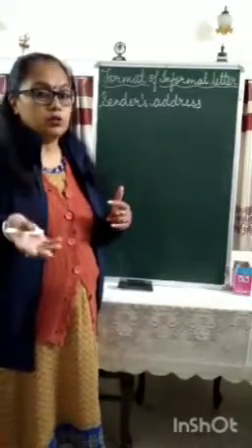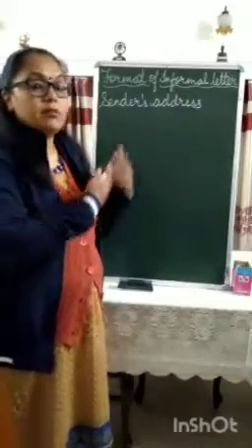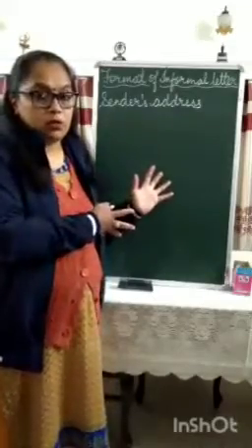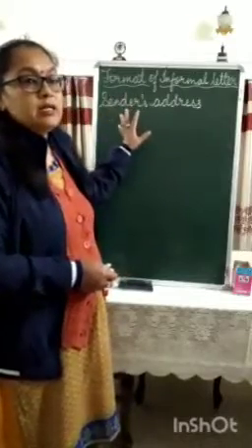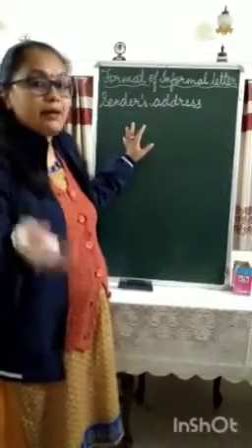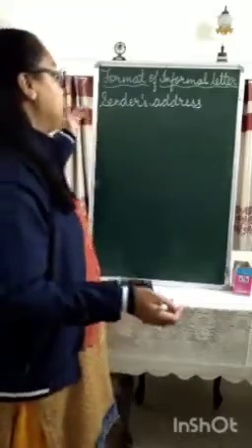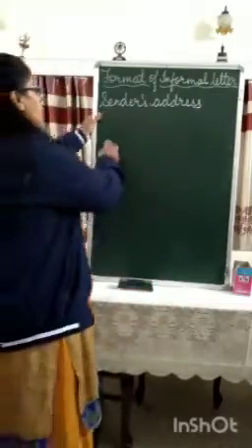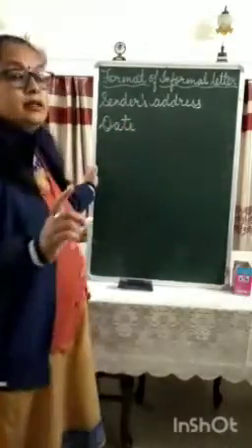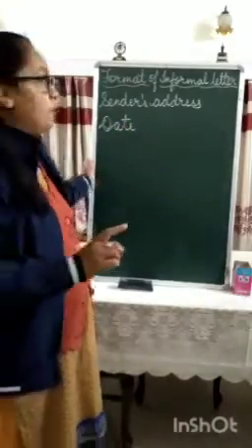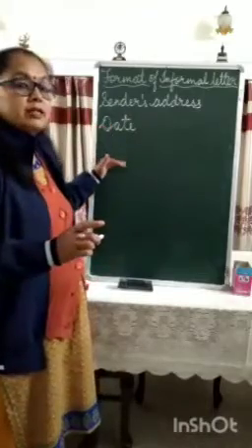Sender is you. Here I am the sender, so I will be mentioning my full address. In informal letter, the first thing that is to be written is your address, because you are writing that letter. After that, you will leave one line and then you will mention the date as it was done in the formal letter. From here, the changes happen.